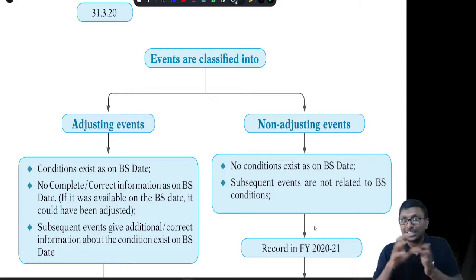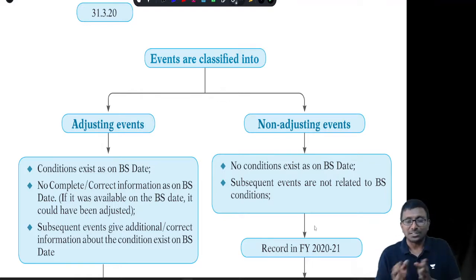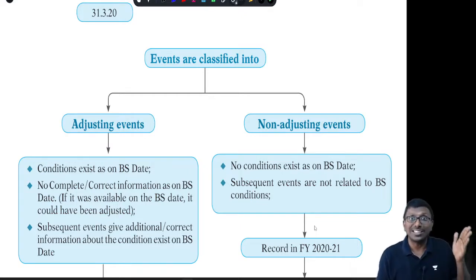And subsequent events taking place after the balance sheet date are giving more information or clarity about those situations or conditions which were already there on the balance sheet date. I repeat, subsequent events, that is after 31st March, are giving more information or more clarity regarding those situations or conditions which were already lying on 31st March.